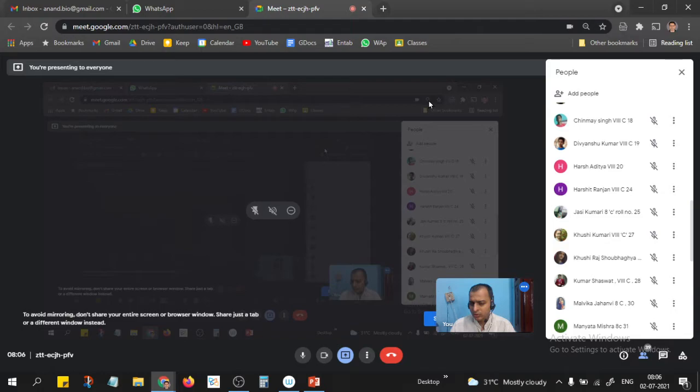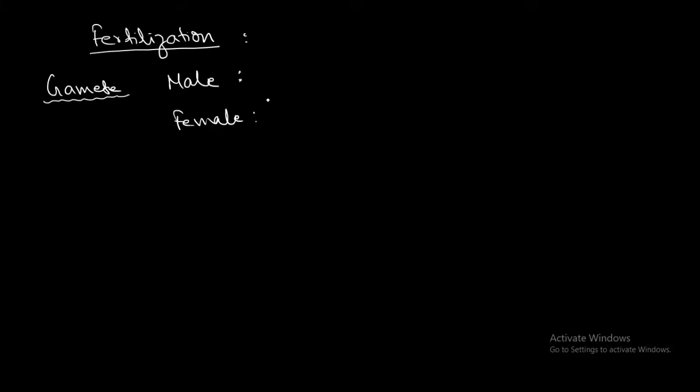Male and female. So what is the male gamete in the plant and what is the female gamete? Is the pollen grain the male gamete? The pollen grain itself is not the gamete. Inside the pollen grain, there is a special nucleus that is called the generative nucleus. That will become the sperm cell. That will be the male gamete, and the female gamete is in the ovule.